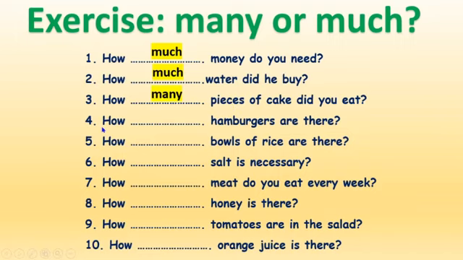Number 4, how many hamburgers are there? Hamburgers, plural. 5, how many bowls of rice are there? Pay attention. Rice, I told you, rice is uncountable. But at the first part it says bowls. Bowls are the containers and bowls are countable. That's why we use how many bowls of rice are there.